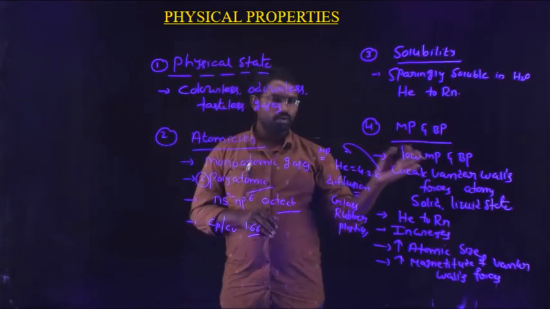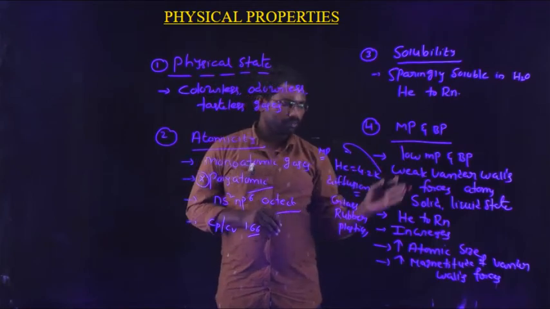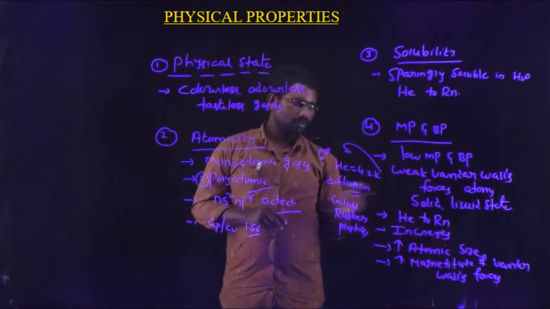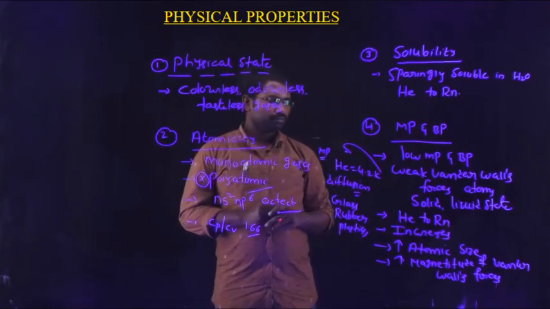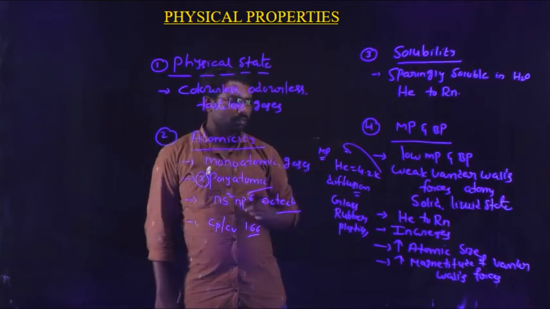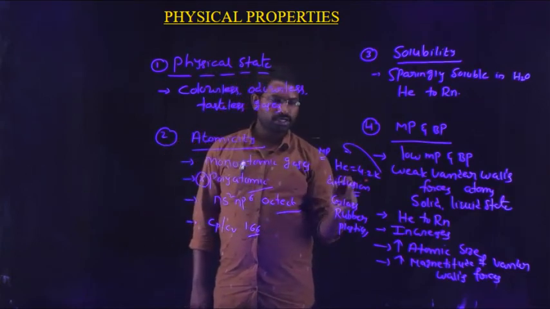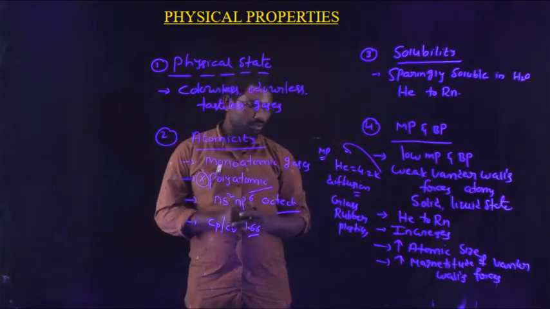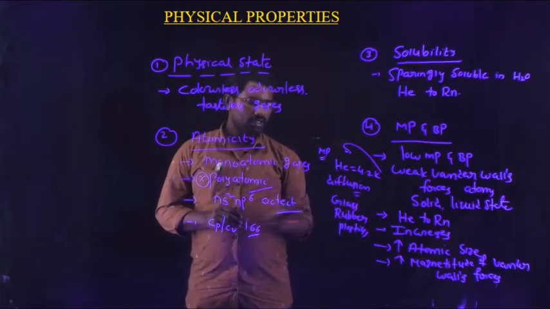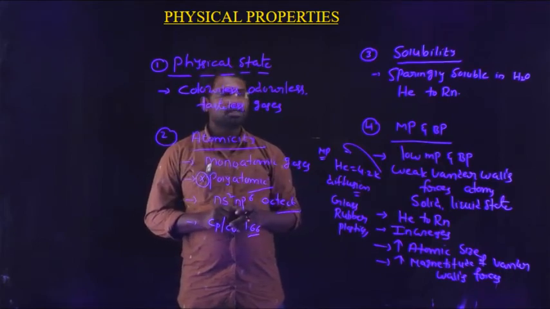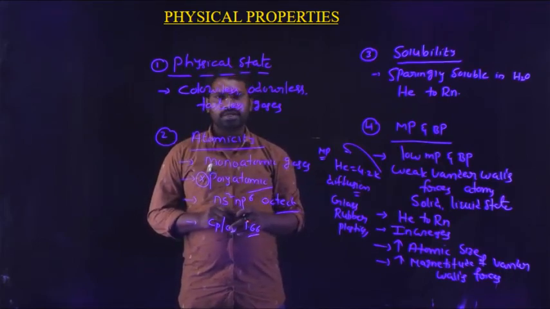Generally they have low values, but from helium to radon their values increase due to the increasing atomic size and magnitude of van der Waals forces. Among all these group 18 elements, helium has the lowest melting point. So based on this point, it has a diffusion property. It can easily diffuse through substances like glass, rubber and plastics. So these are all the physical properties of group 18 elements.